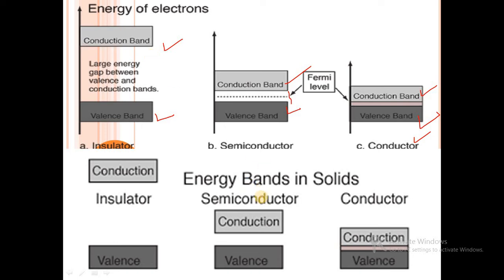So this is the band theory of solids, on which the classification of solids is based. These are the energy bands in solids: conductors, semiconductors and insulators.